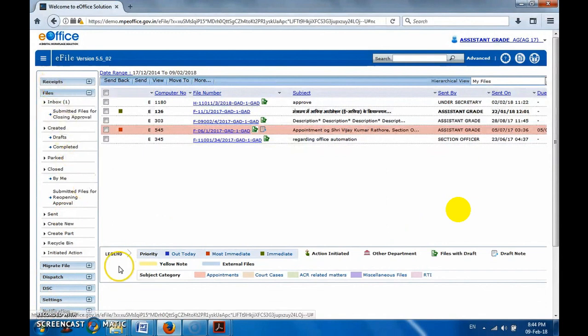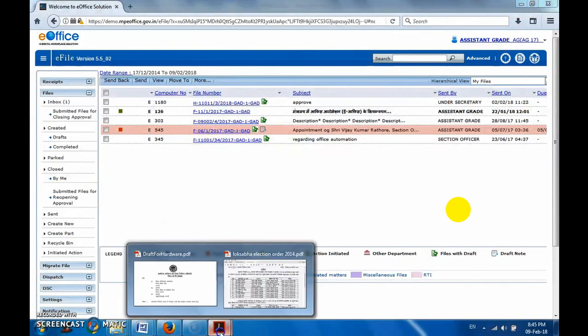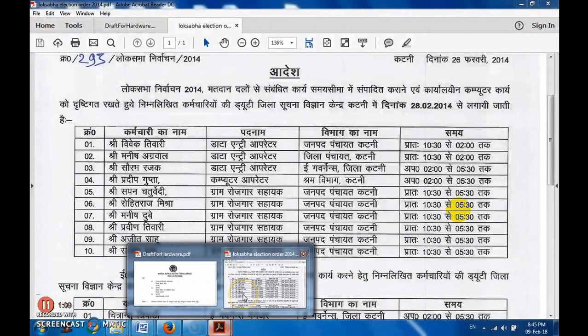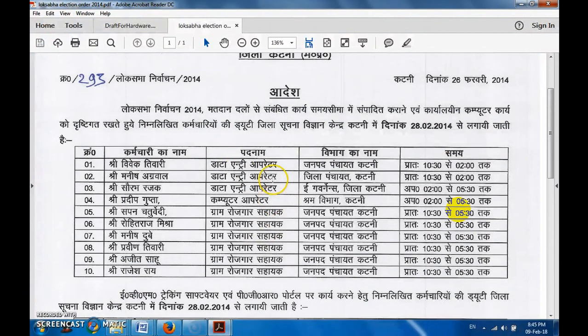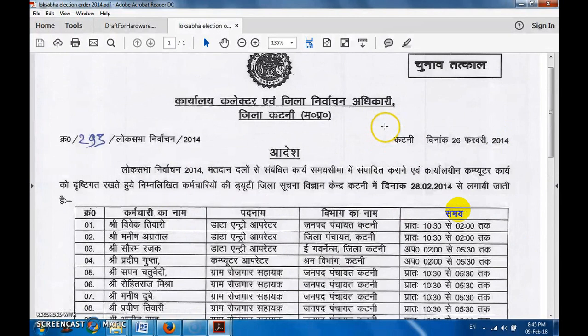I have taken the 2014 parliamentary elections order in which I was made a nodal officer for computerization. So I took one order. This is the order in which an operator team was formed under me for executing different works. The letter is in Hindi, so those who cannot read, not to worry, just hear carefully what I'm saying.